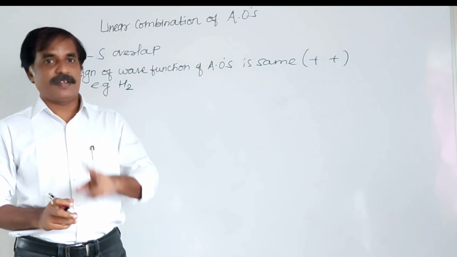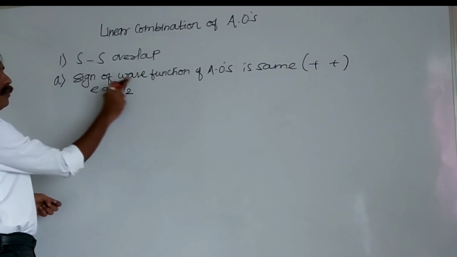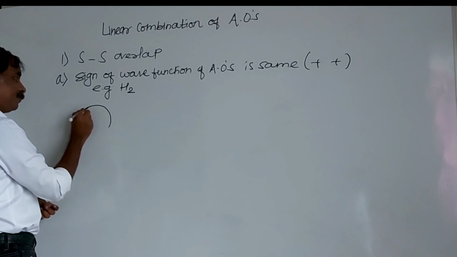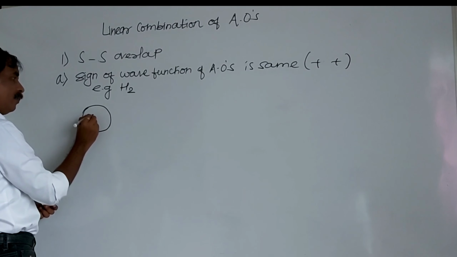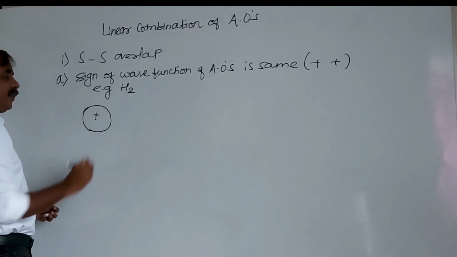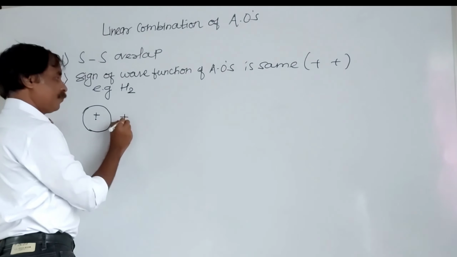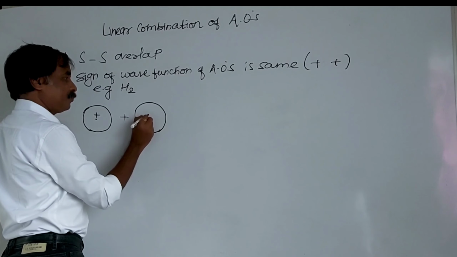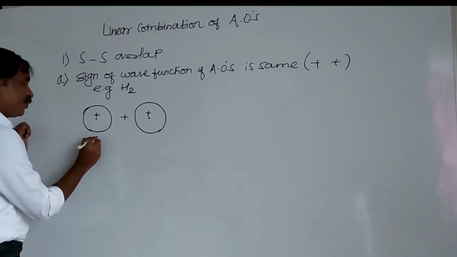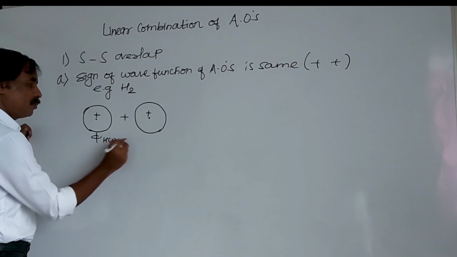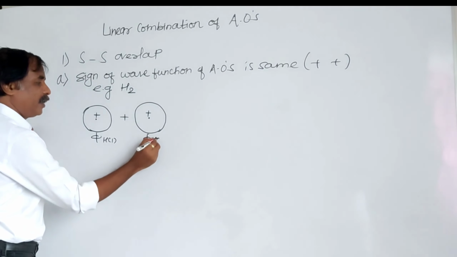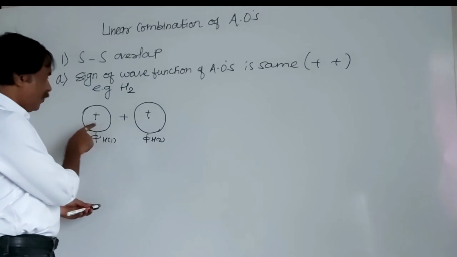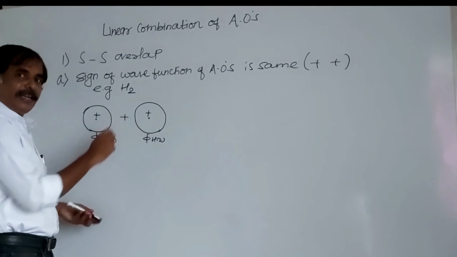We have taken the sign of wave function as same, that is a positive overlap: the positive wave function of first hydrogen and the positive wave function of second hydrogen.